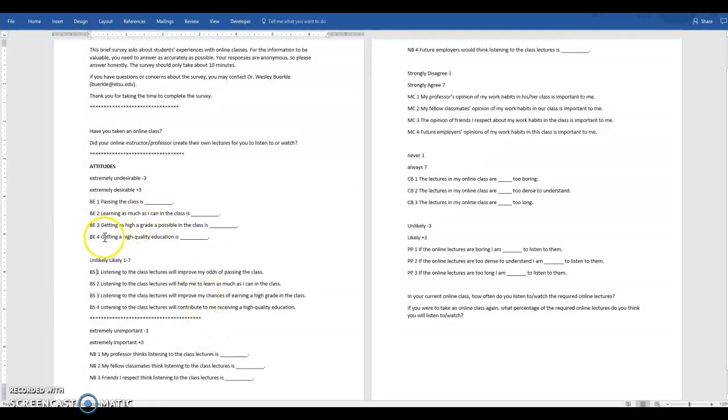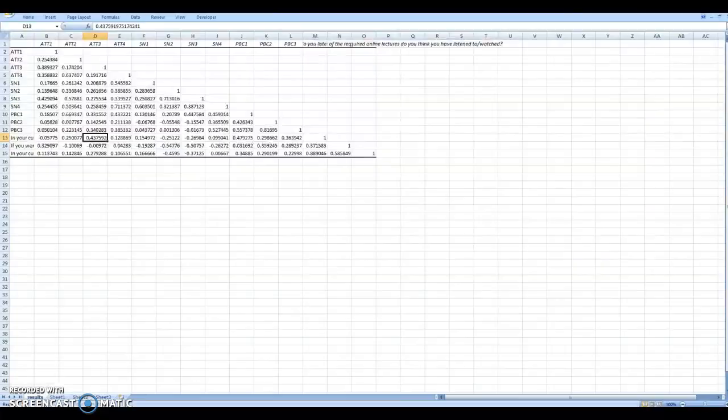And then the fourth attitude was getting a high quality education, and how much listening to lectures contributes to that goal. And we go over here and we see on this chart, right? This chart shows how everything relates to everything else. So it shows how attitude 1 relates to attitude 1, which is 100% correlation, right? Shocking to everybody, right? That attitude 1 is just like attitude 1.